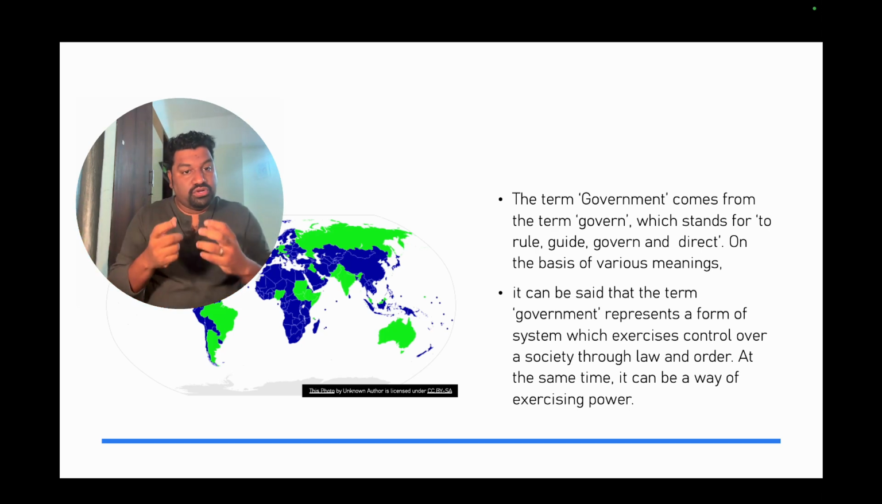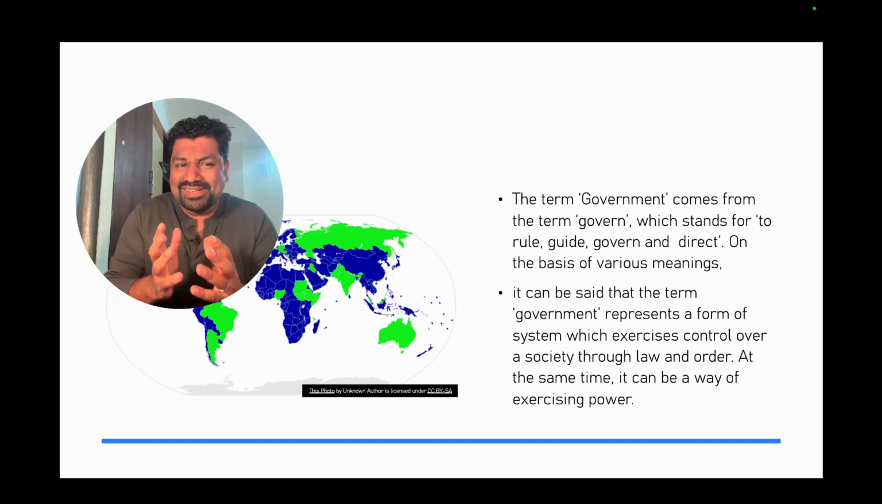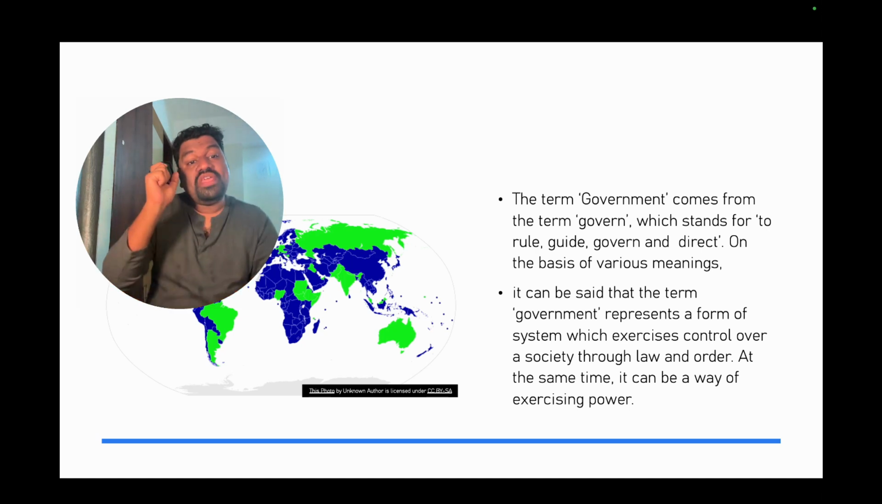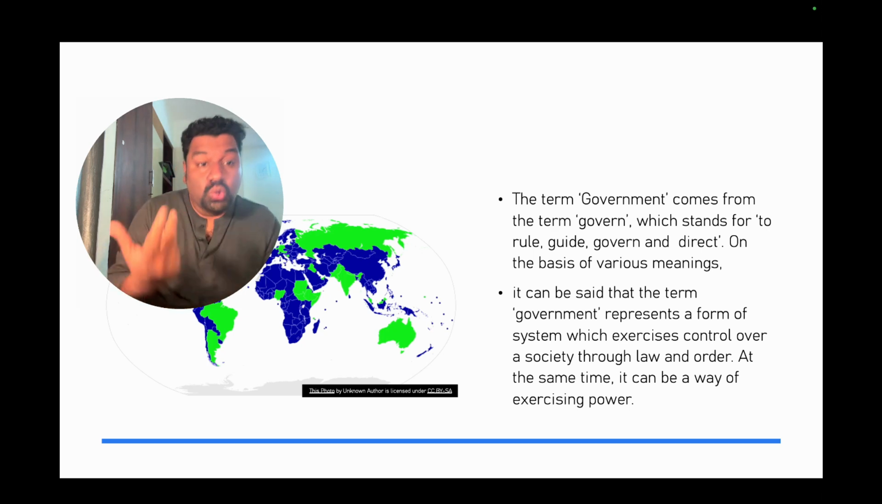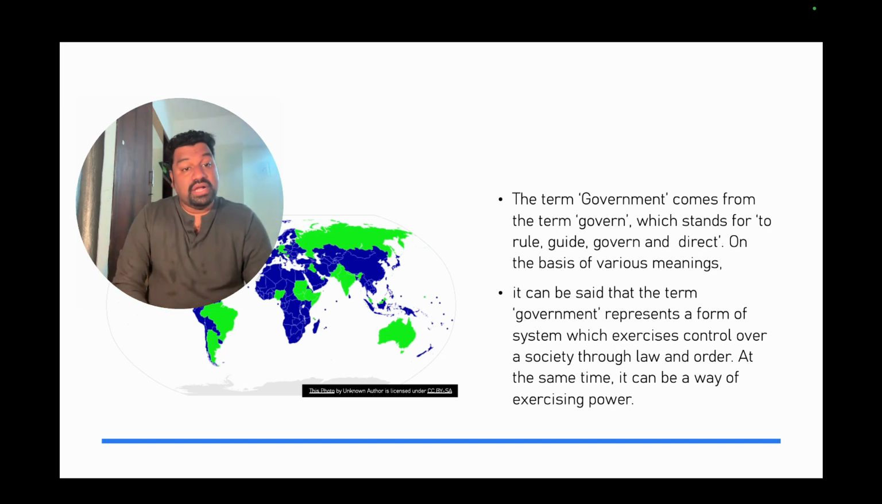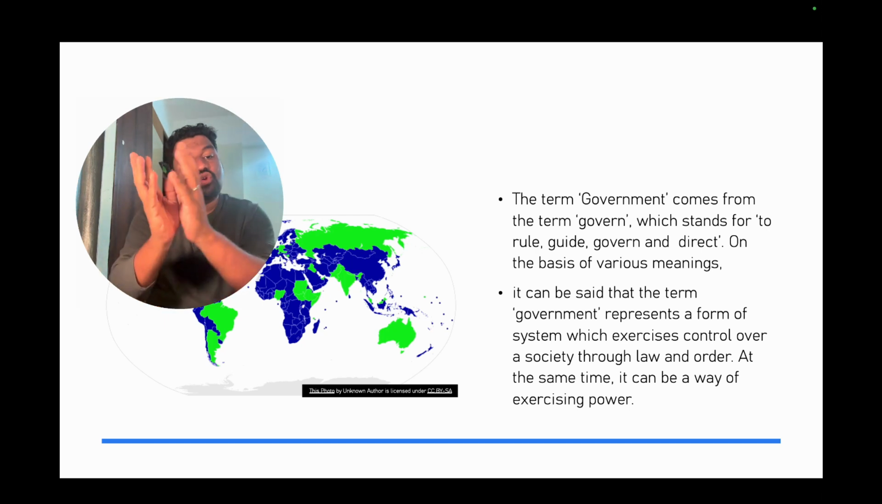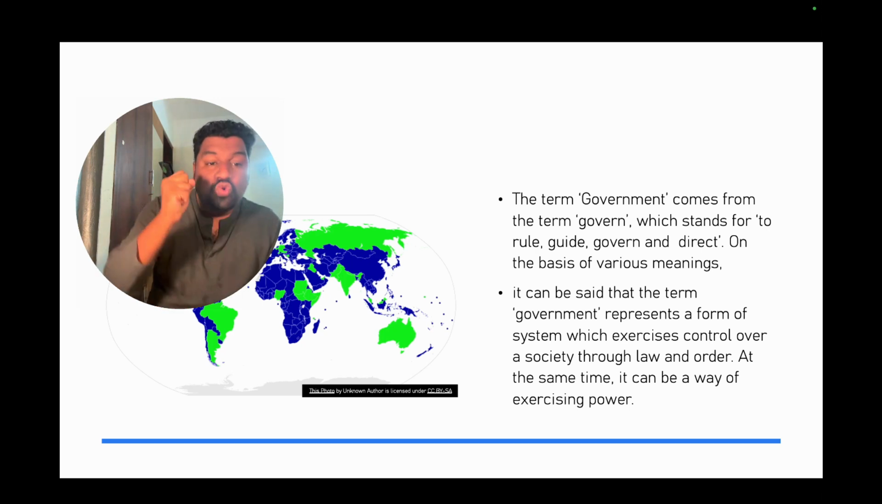I told you about the definition of constitution. It's a set of laws and orders, a written one. So who implements it, or who exercises control over a society through a constitution? That is called a government. A government uses the constitution to rule over the society. The government uses a set of rules and laws and amendments to govern the land. So it uses the law of the land to control and rule the society.